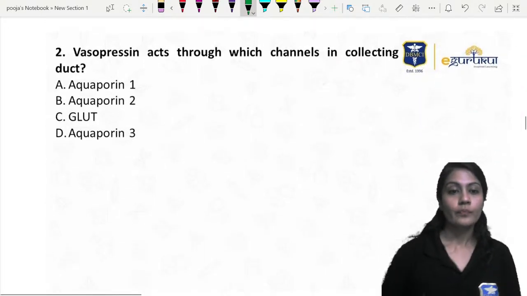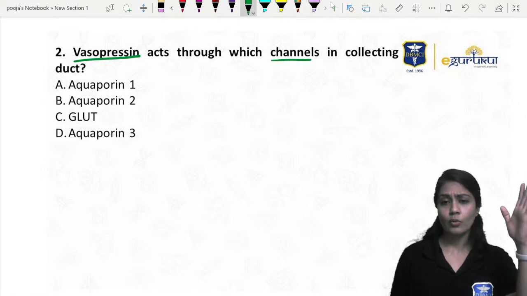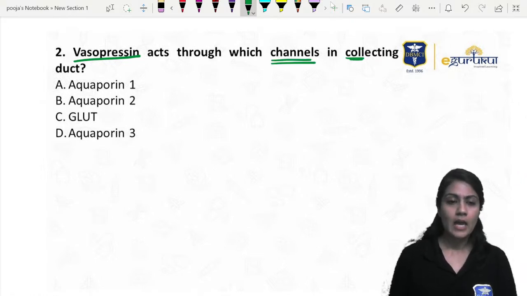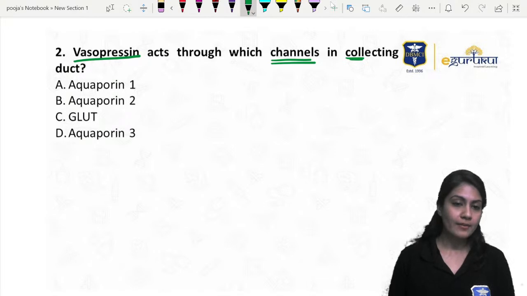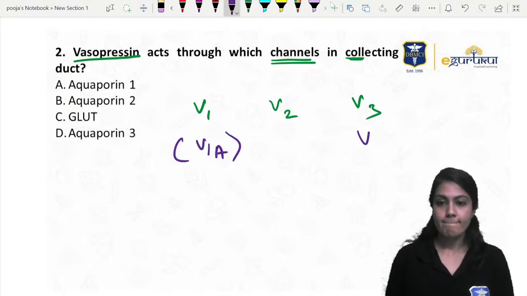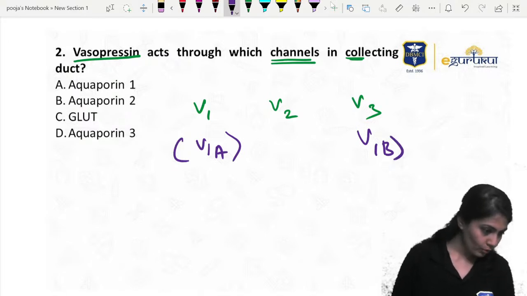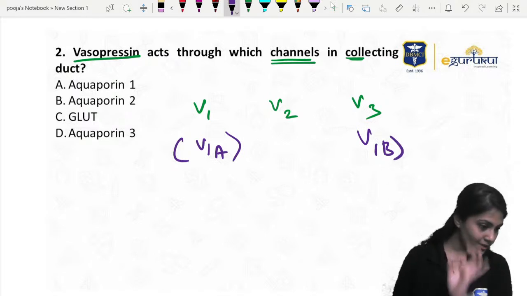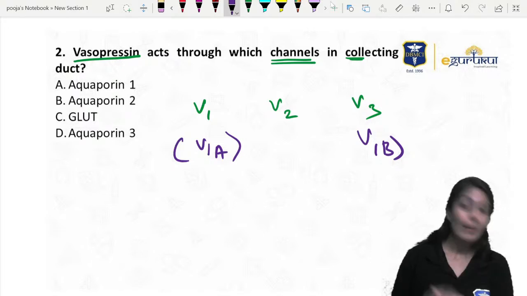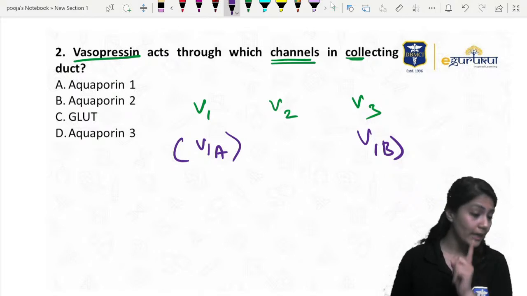Okay, let's move ahead. Vasopressin, we already know that. Tell me, channels in the collecting duct, acting on which channels? We say there are 3 receptors. The answer is not the chloride channel, Rahul. I hope you understand now. I'm happy that you are responding. Make the mistakes over here, but don't do it in the exams, okay?